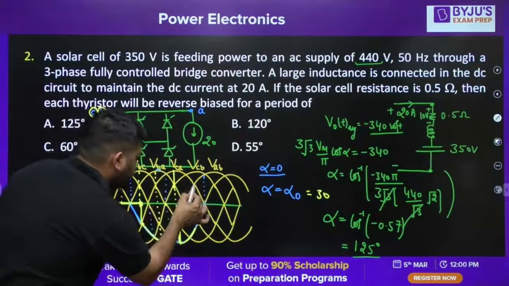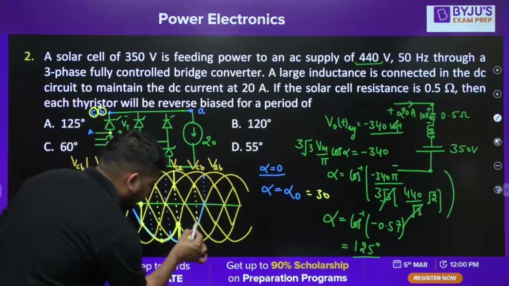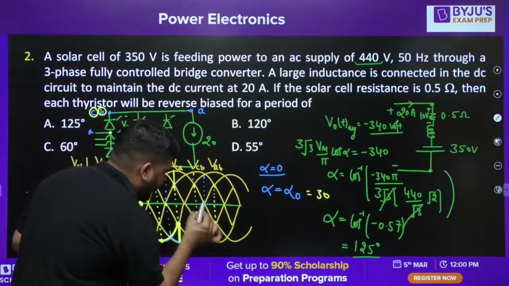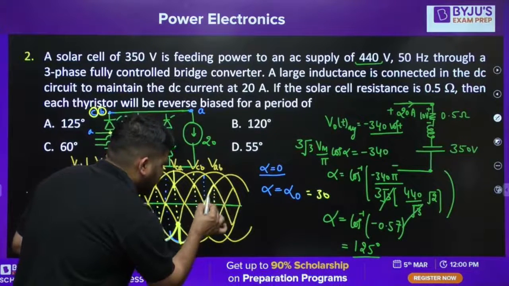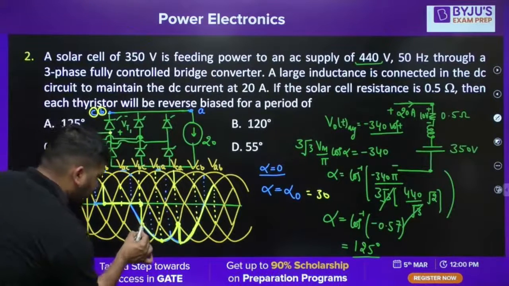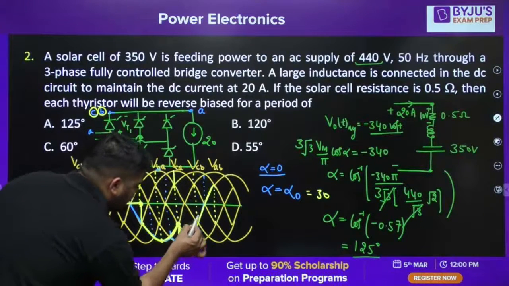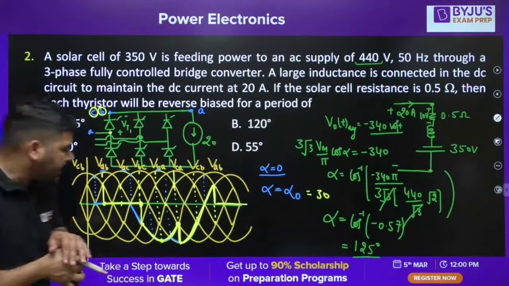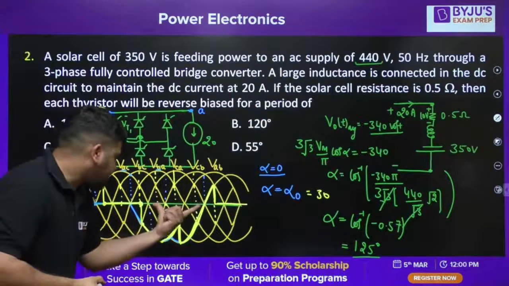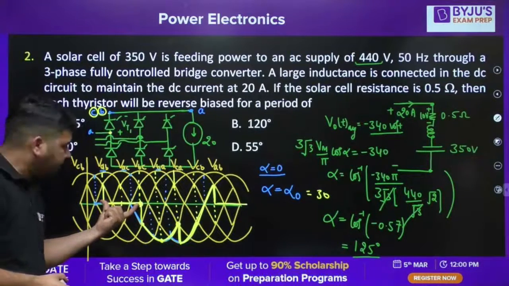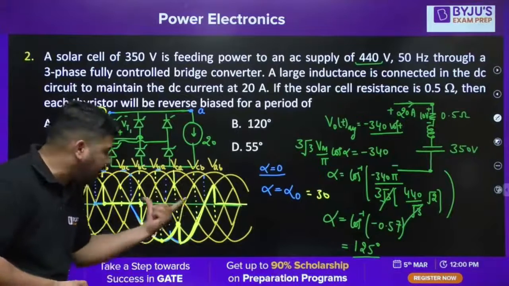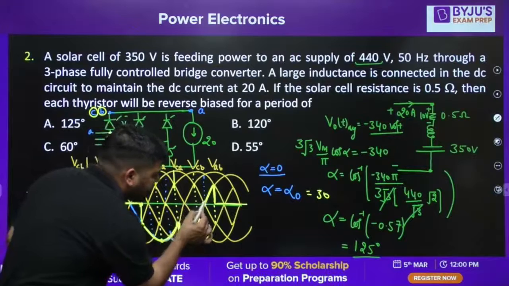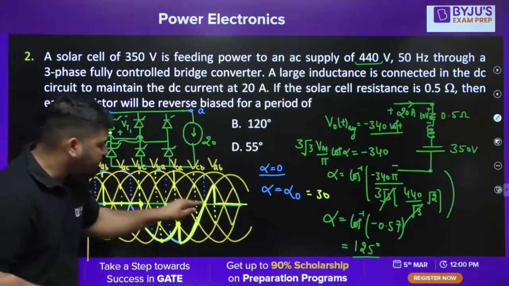So VAC up to this interval, and then again, from this interval to this interval, again we have VAC. This is the voltage across the thyristor, and again it will be 0 voltage. Now you can see that out of this, the first 120 is conducting, but in the remaining 240, it is not always reverse biased. The thyristor will become forward biased after that point. This voltage is positive after this point.